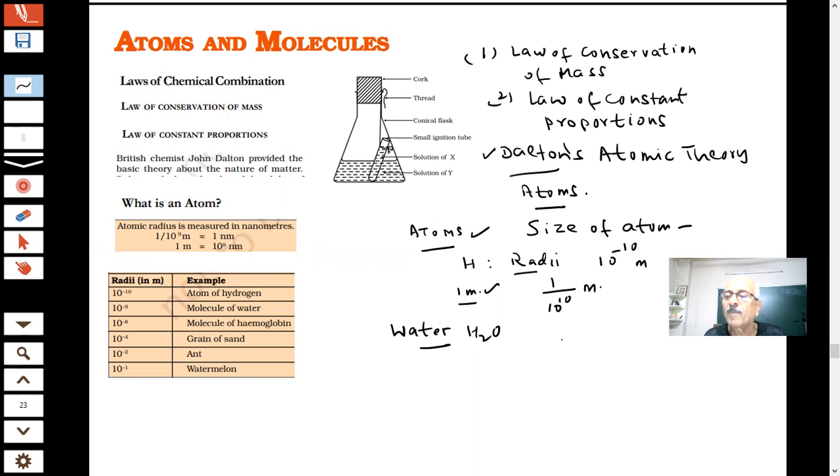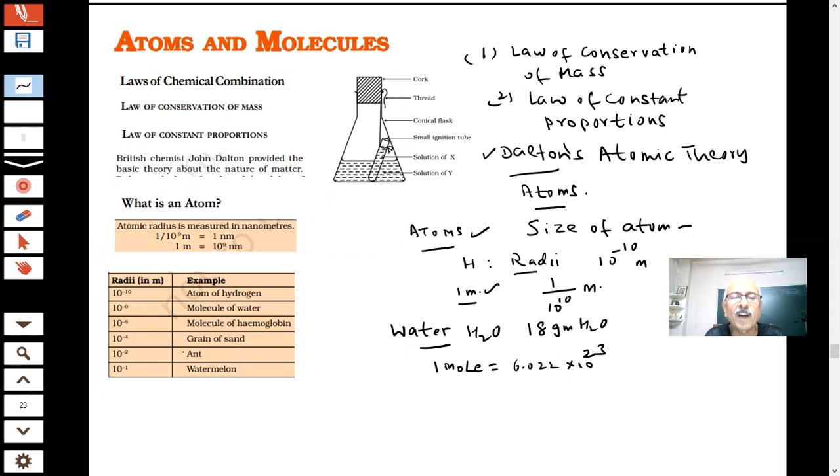We told you last time, 1 mole is equal to how many particles? 1 mole is equal to 6.022 × 10 power 23. So if you take 1 mole of an element or a substance, 1 mole of anything, there will be so many particles. If you take 18 grams of water, there will be so many molecules of water.